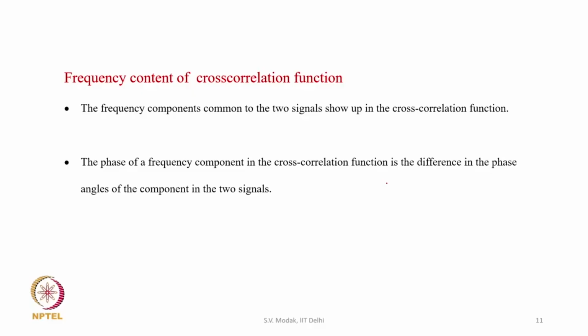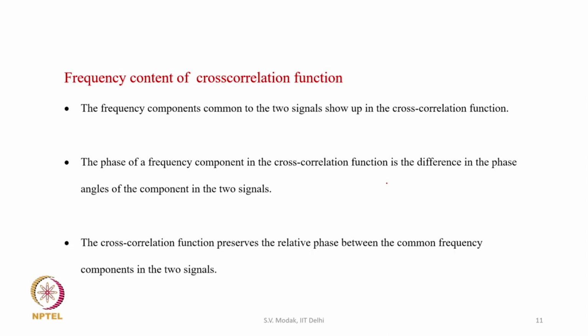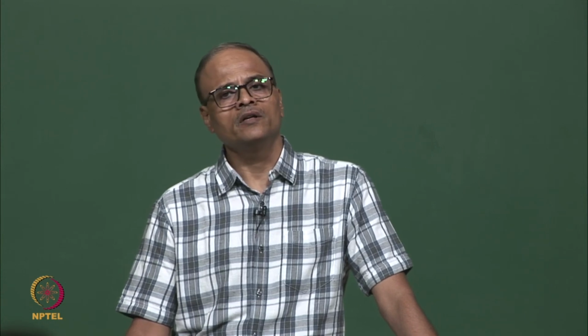Also, the phase of a frequency component in the cross correlation function is the difference between the phase of that component in the two signals, and therefore the cross correlation function basically preserves the relative phase between the common frequency components in the two signals. So the cross correlation function not only has magnitude, but it also has phase, and the phase of a component in the cross correlation is the relative phase between the corresponding component in the two signals.